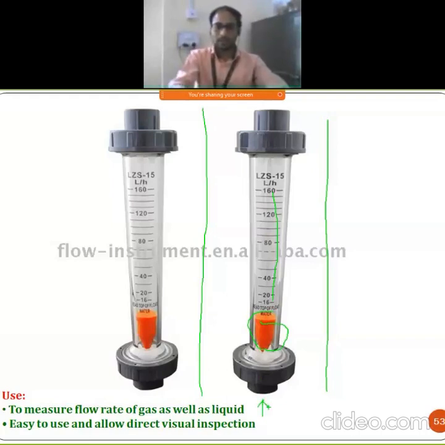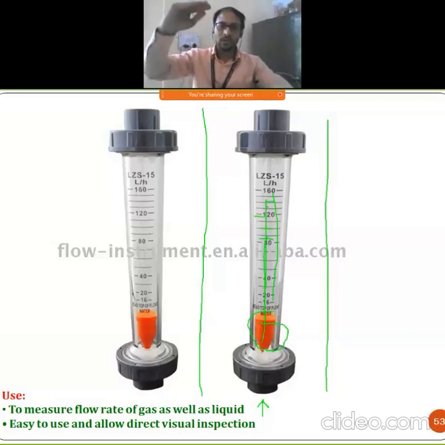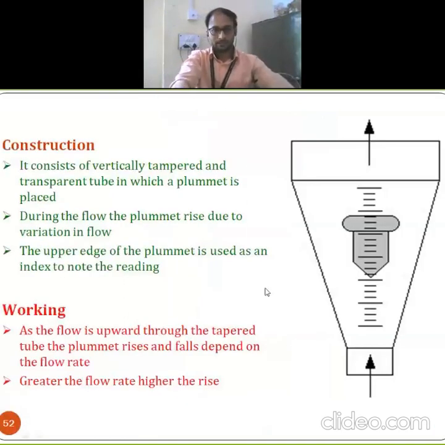Okay, we have to insert that fluid or liquid, whatever it may be, from the bottom. So with that velocity, your floater or plummet gets what? Floated inside your tube, and according to the density or according to that velocity, we can easily measure those values on that by considering the scales. Okay, this is what? Scales over that, and we have to measure that value considering the floating of your floater or that plummet inside your rotameter.